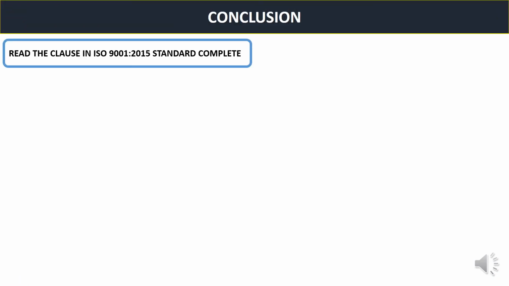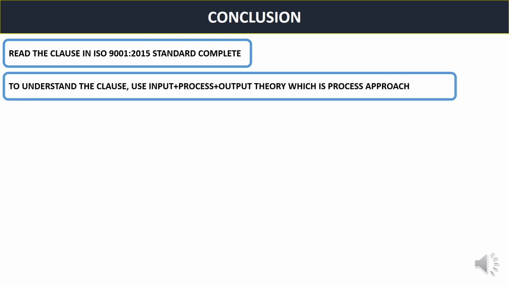To conclude this video, I will say that you should read the clause in the ISO 9001:2015 standard completely before making any procedure or documented information for organizational purposes, so that it will be utilized and converted into real work which will give benefits to the organization. The person who is developing should read the clause completely, and then understand the clause by using input, process, output theory, which is the process approach.